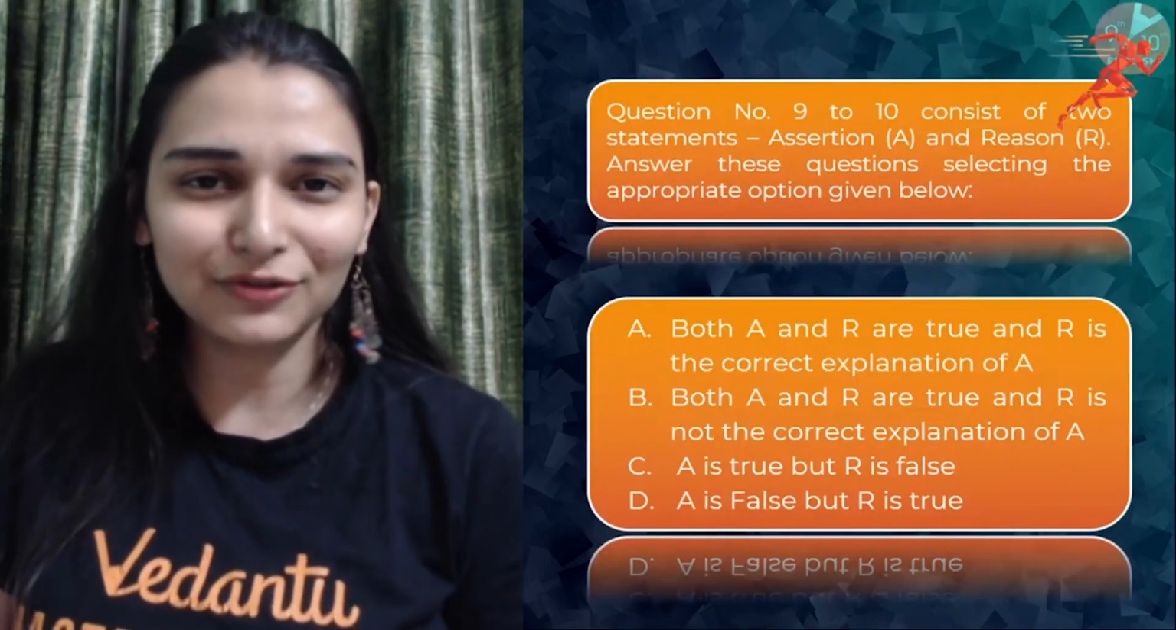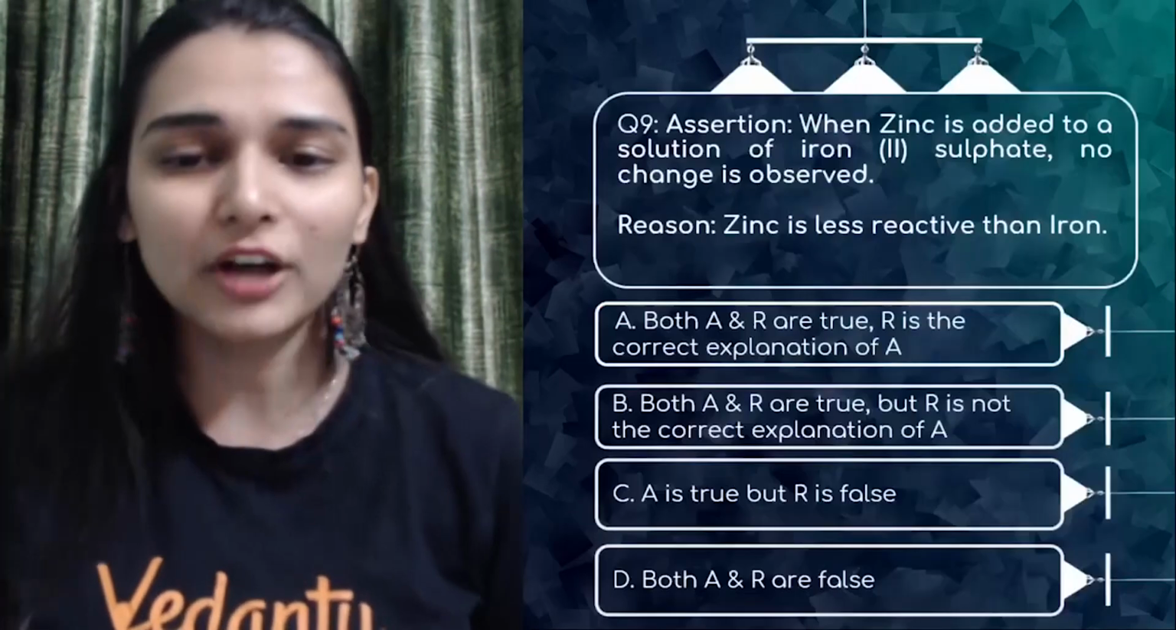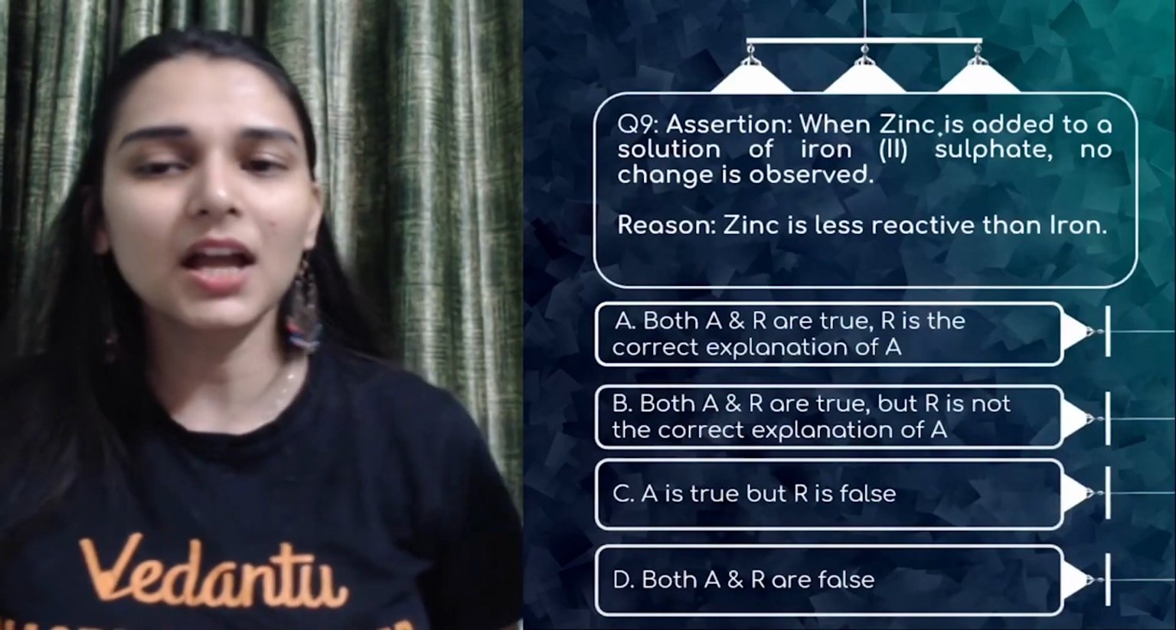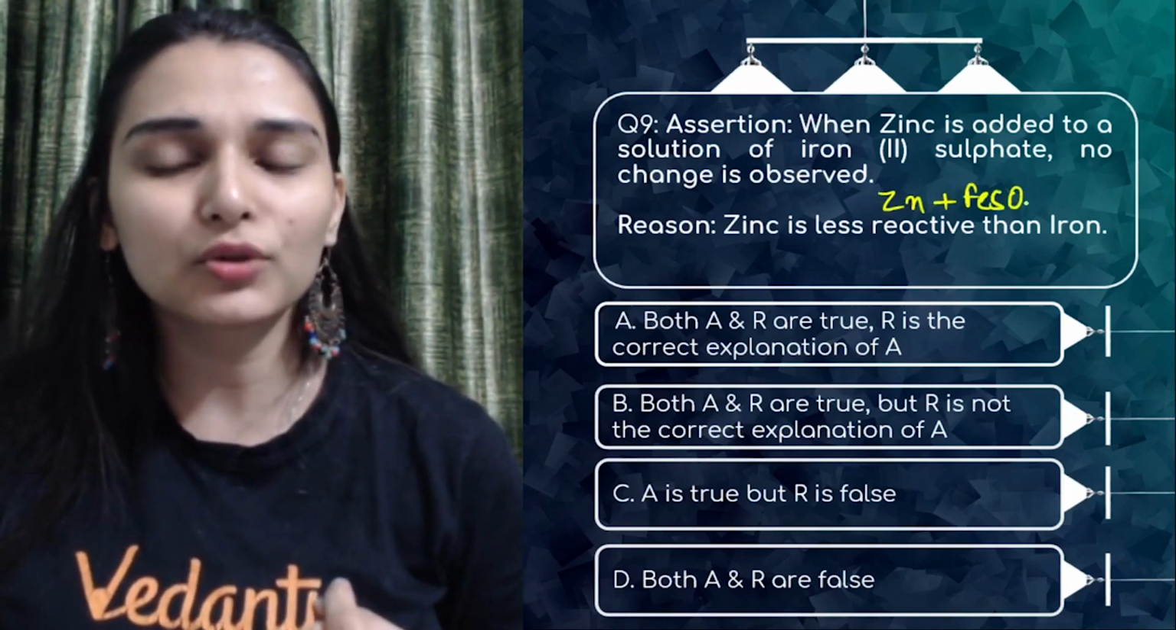I guess you all have done it right. And we are done with the first set. That was simple MCQ. Case pasted on your screen first. Assertion. When zinc is added to a solution of iron sulfate, no change is observed.